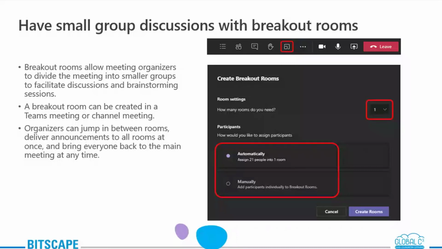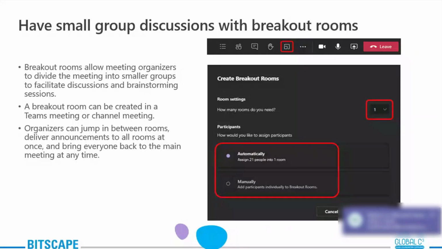Right now, let's say you want to create two meeting rooms, because there is one set of students for science and one set of students for mathematics, then you can put both of them into two different rooms. As of now, the maximum number of breakout rooms you can create is 50.